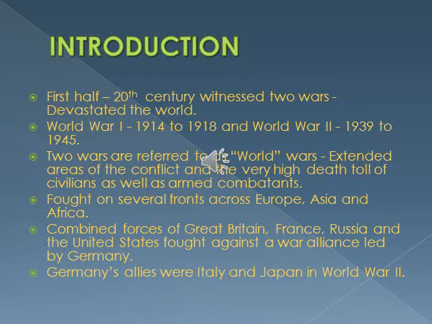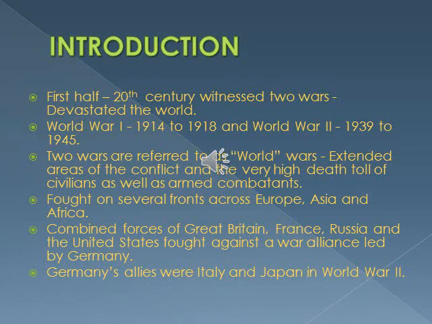These two wars, World War I and World War II, between 1914 to 1918 and 1939 to 1945, were referred to as World Wars because of the extended areas of the conflict. These wars were fought in more areas, and with a very high death toll of civilians compared to other wars. The death toll of the common people was high, as well as the armed combatants. Combatants means a person or group involved in fighting a war or battle. Armed combatants are nothing but the soldiers.